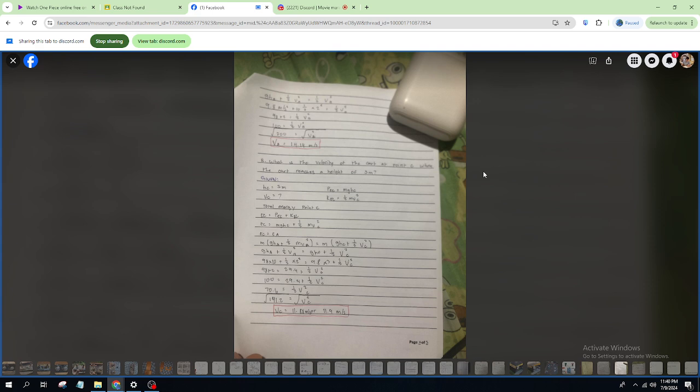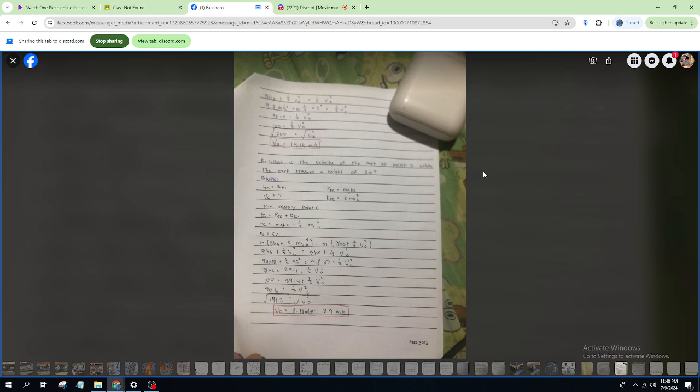So the answer will be 70.6 is equal to 1/2 v squared of C. So therefore, the v squared of C is equal to 141.2.